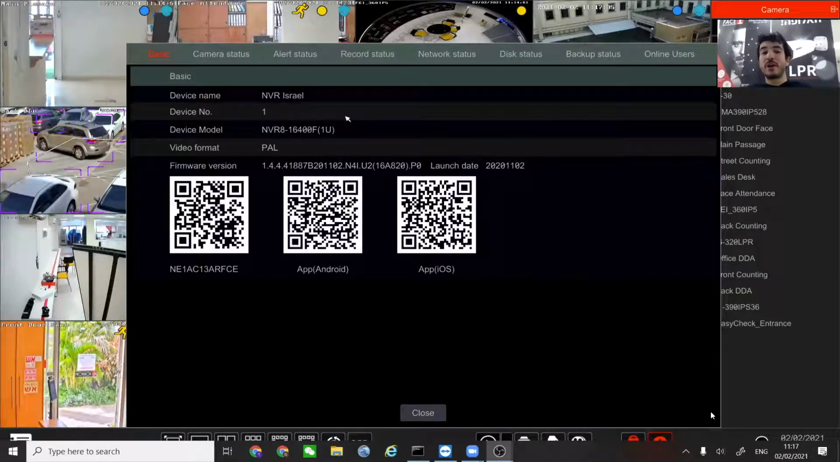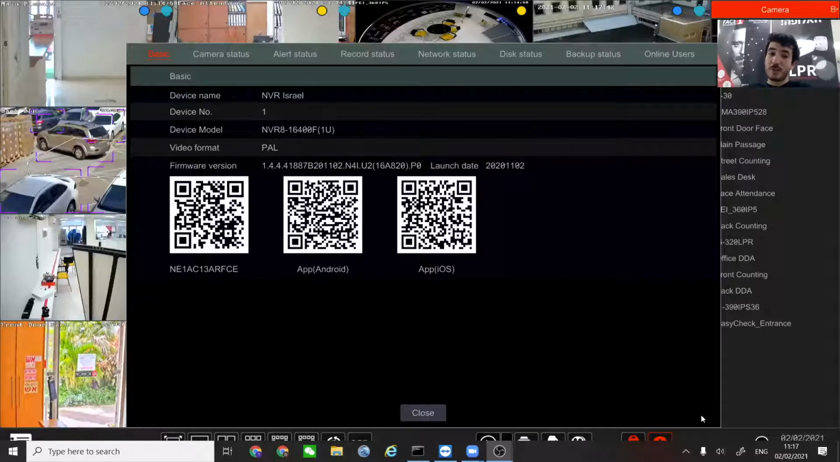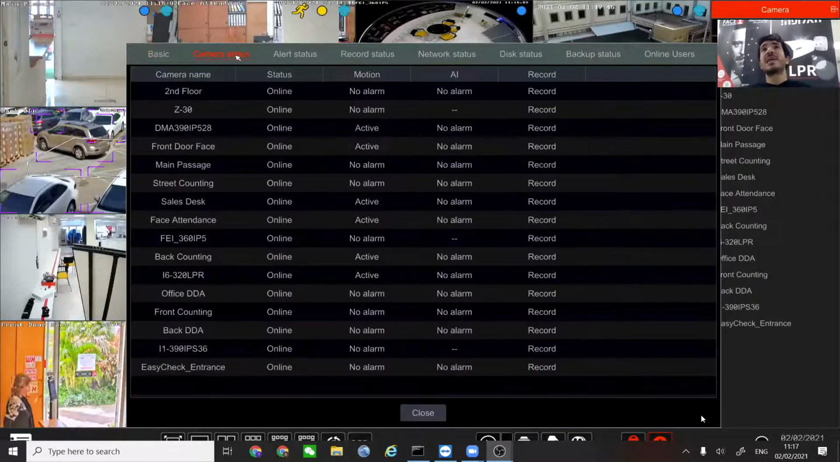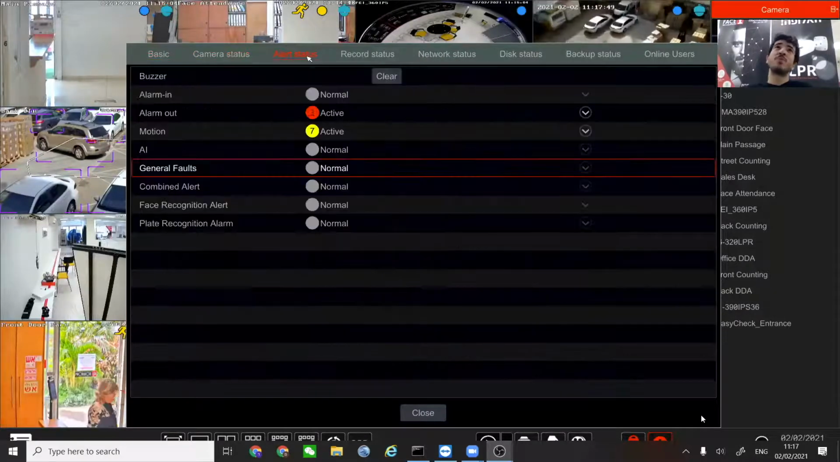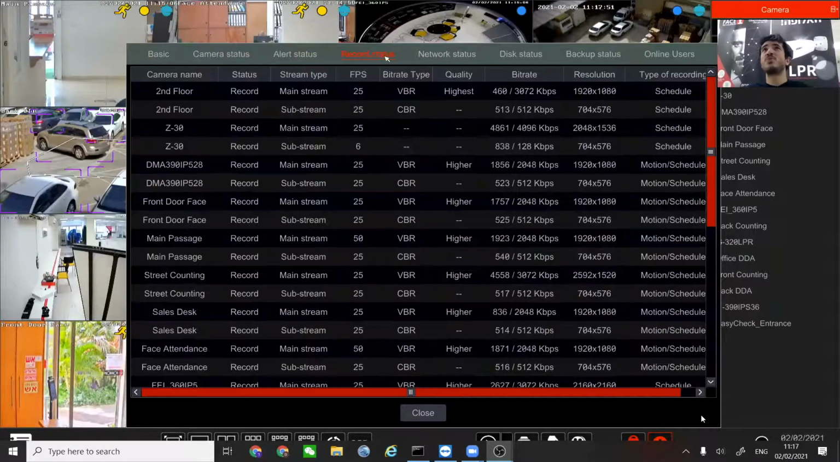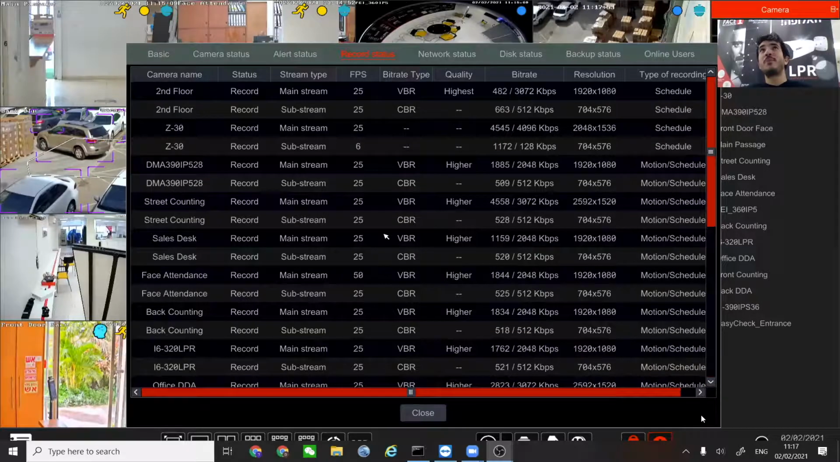If it's the firmware of the NVR, if it's a QR code to connect via your application, or to download your application for Android or iPhone, of course. We can see a couple of things: the camera status, which are recording and which are not, the alert that you just saw, and the bitrate every camera is using.